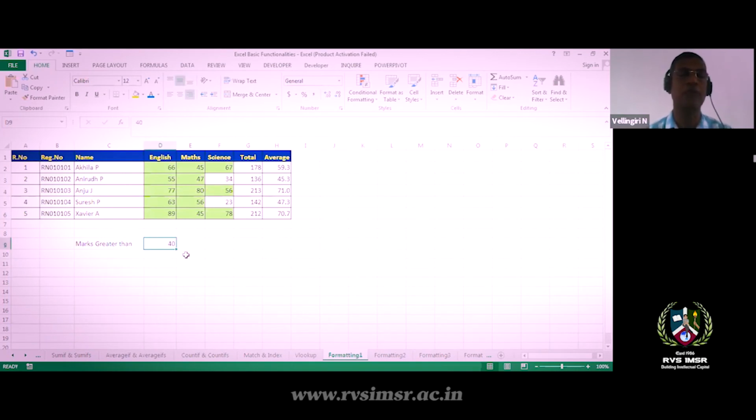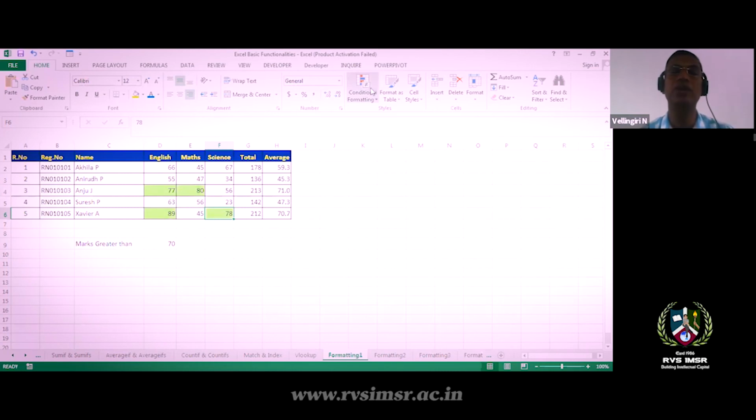Here I want to check marks above 40, the number of candidates above 40, then above 50, above 60, and above 70. Above 70 means subjects with 70, 77, 80, 89, 78 like this. We can identify them using a rule.